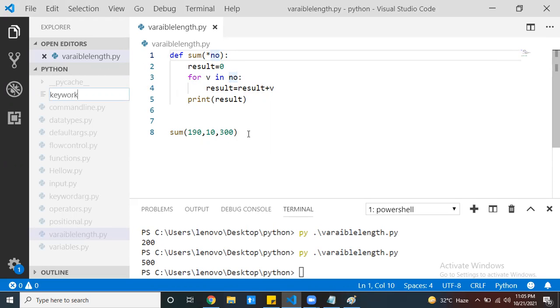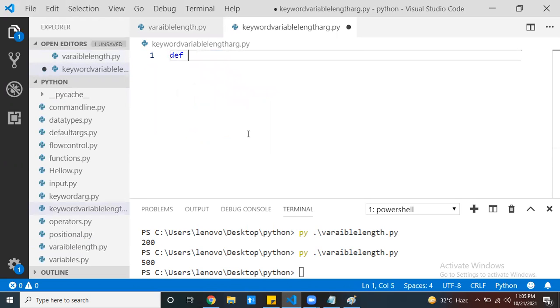Keyword variable length argument dot py. Definition: I have a player. The player details exactly, sometimes only name, sometimes name and runs, sometimes name, runs and another one.